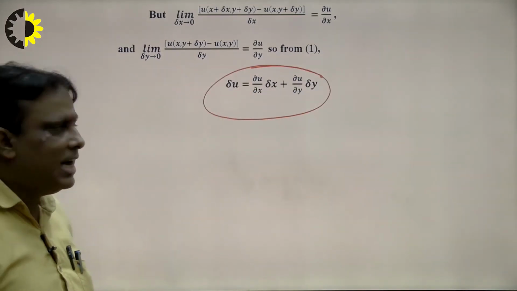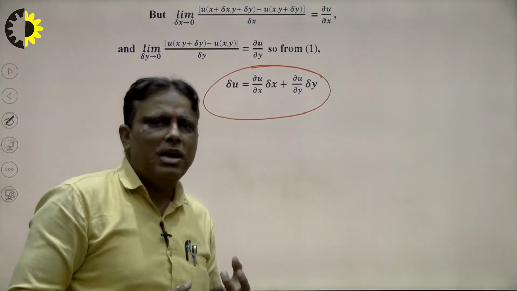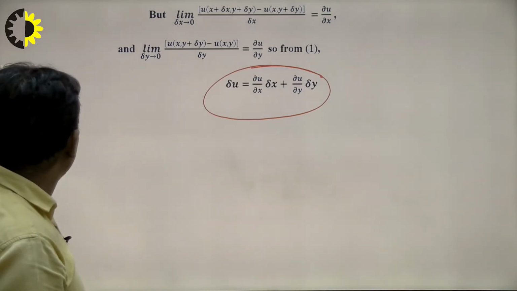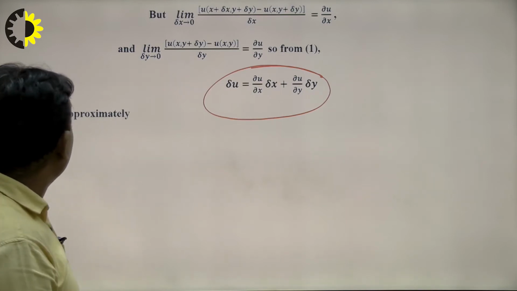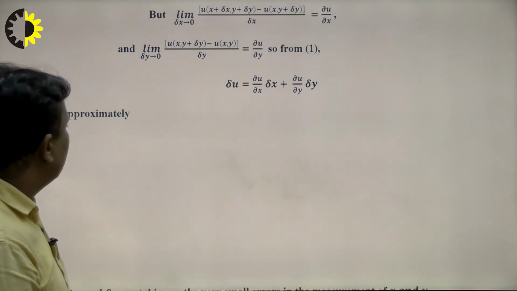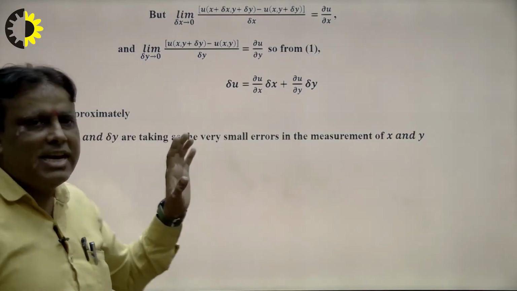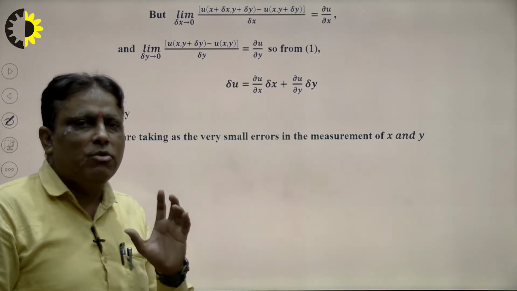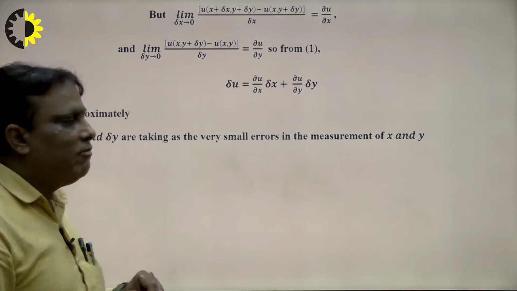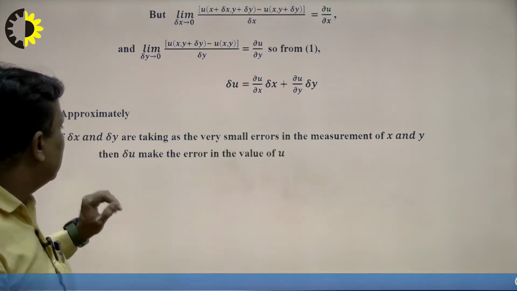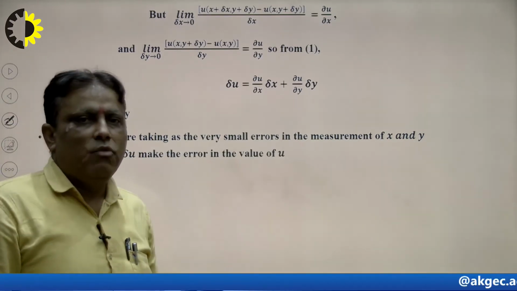That means we can say that this is the definition of total differentiation. So in this way we can find our solution and the approximation value. If delta x and delta y are taken as very small errors in the measurement, then what will be the result here? The delta u gives the error in the value of u.